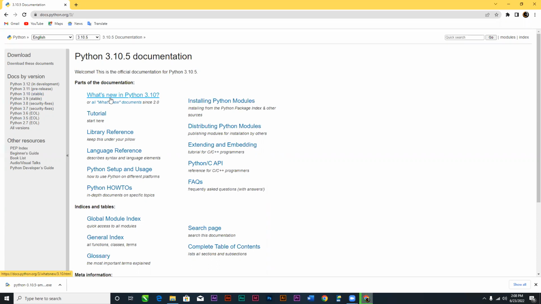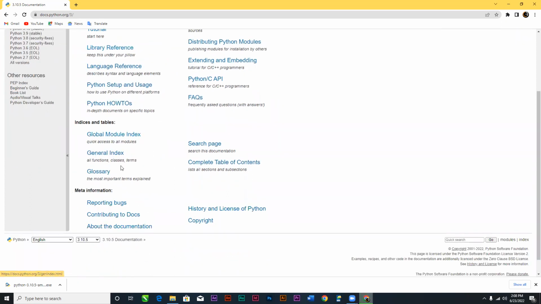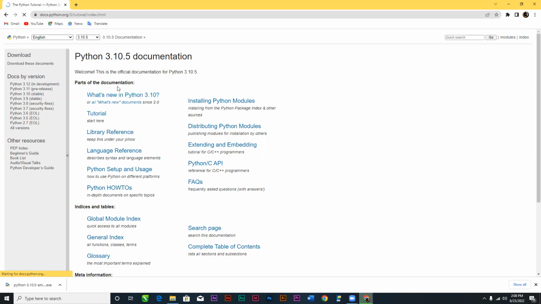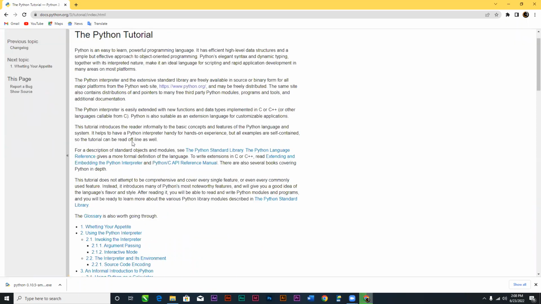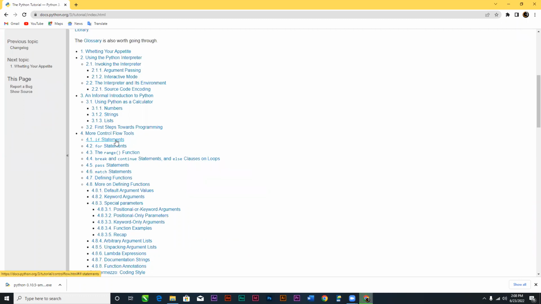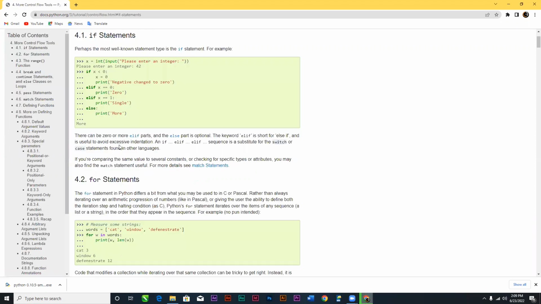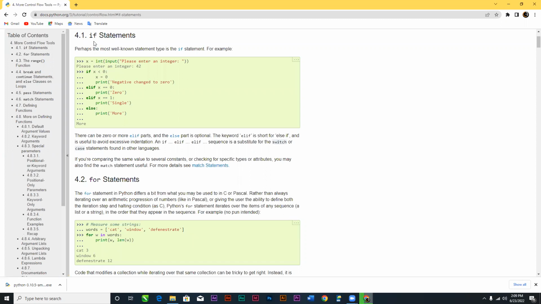When you are using Python and you find something not going well, you can come here and read about what it is. There are tutorials for you to go through, but this is quite tedious if you are not in development. If you are a beginner, it may sound very difficult. When you go there, for the if statement, they tell you how it is used, but sometimes it is just straight to the point. That's why I told you that as a beginner, you should have an advanced knowledge of it so that when you come to the docs, you'll be able to know what this is about. All right.